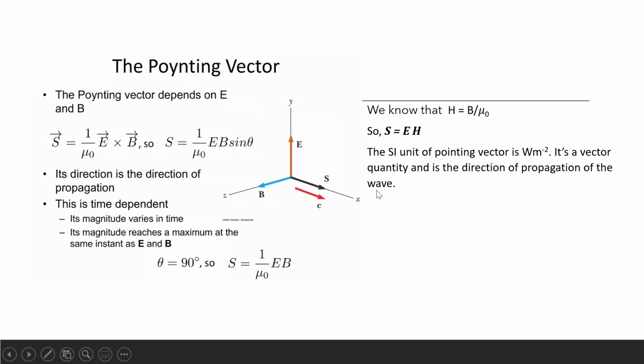It is a vector quantity and its direction is in the direction of propagation of the wave. We know earlier that the velocity of light is in a direction perpendicular to both E and B. That is, the velocity of the light wave and the Poynting vector's direction will be the same. So velocity has the direction of E cross B. S also has the direction of E cross B. So this is a new quantity which is called Poynting vector.